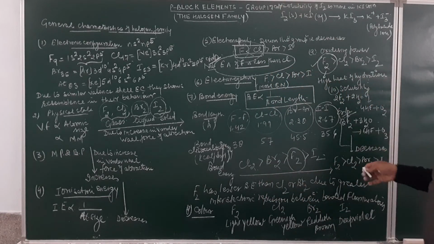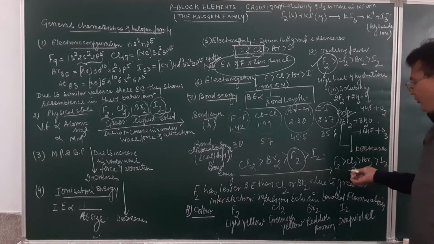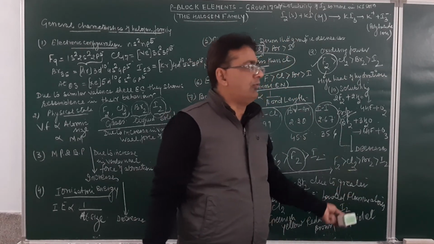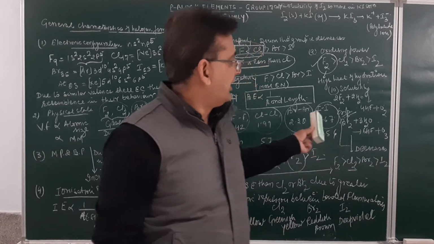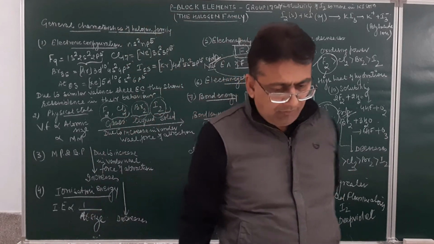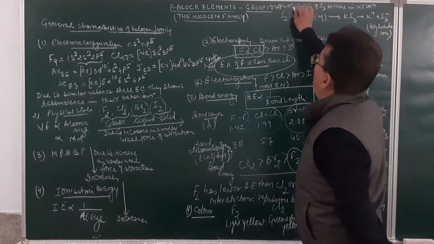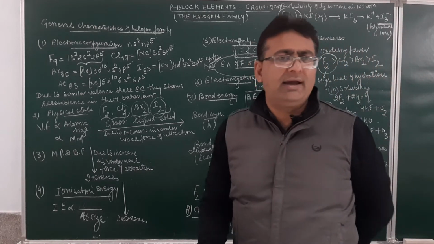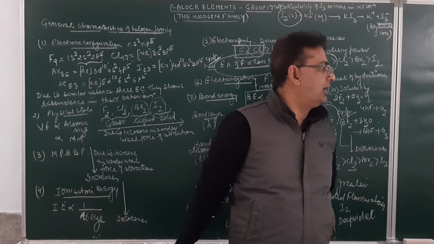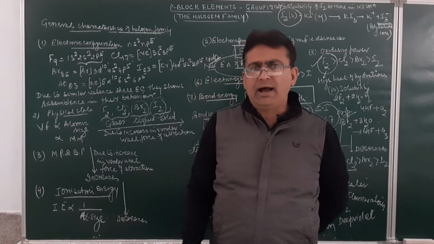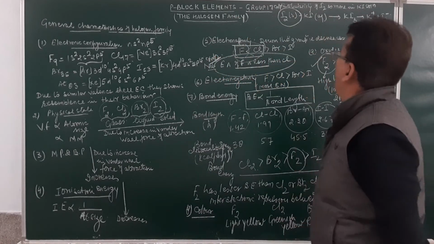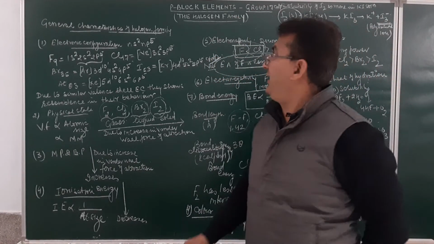Halogens are less soluble in water. In fact, fluorine may react to form oxygen and ozone. A solution of chlorine in water is called chlorine water. A solution of bromine in water is called bromine water. As we move down the group, the solubility in water goes on decreasing. However, iodine may dissolve in potassium iodide, the reason being the formation of a polyhalide ion, the I3 negative ion. So iodine is less soluble in water, but soluble in potassium iodide due to the formation of polyhalide ions.